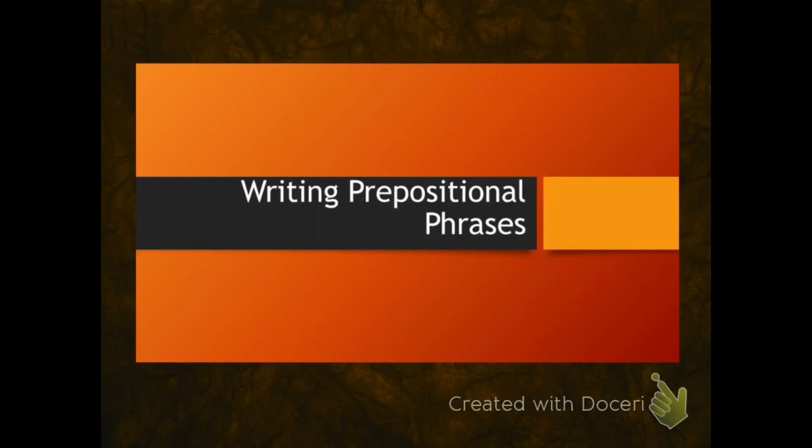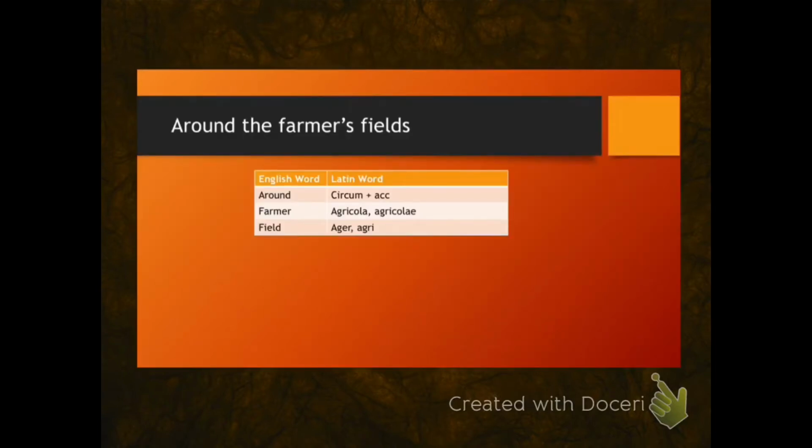In this lesson, we are going to discuss writing prepositional phrases in Latin. A prepositional phrase begins with a preposition. Like in this example, around is the preposition. A prepositional phrase also includes an object of a preposition. The object of a preposition is the noun which completes the idea of the preposition.